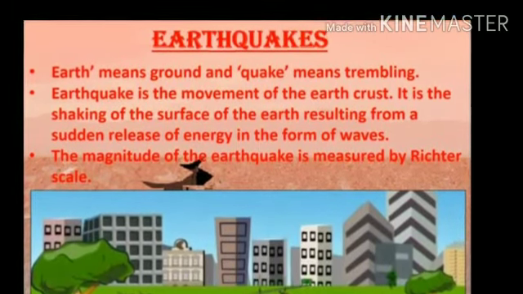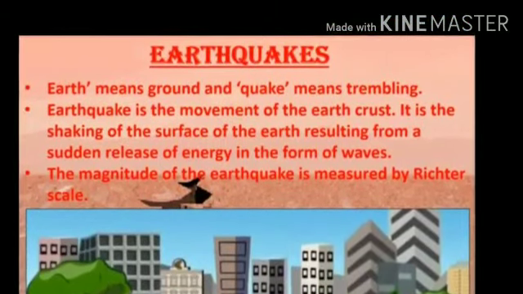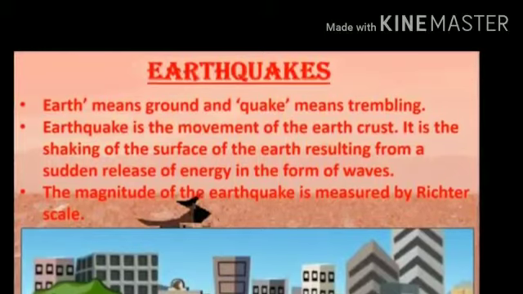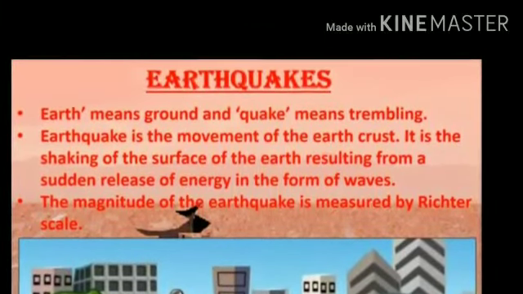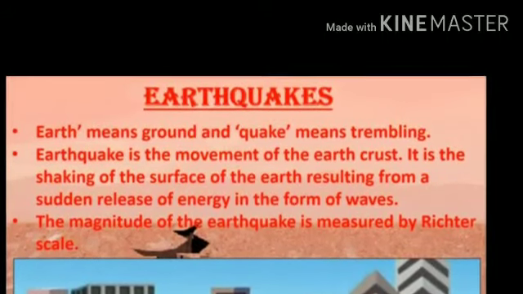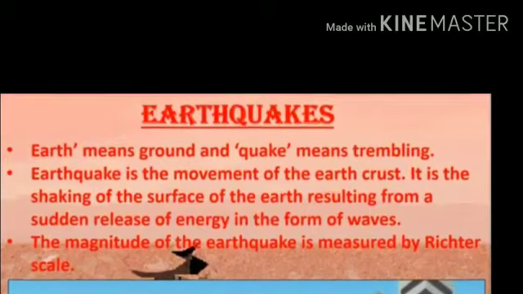Because of the movements occurring in the interior of the earth, tremendous tension is created in the earth's crust. When the tension goes beyond limits, the energy is released in the form of waves. This results in trembling of the earth's surface, which is called as earthquake. The magnitude of the earthquake is measured by Richter scale.